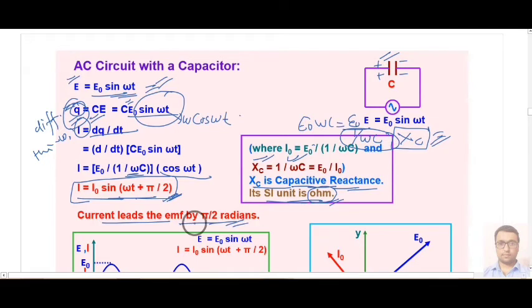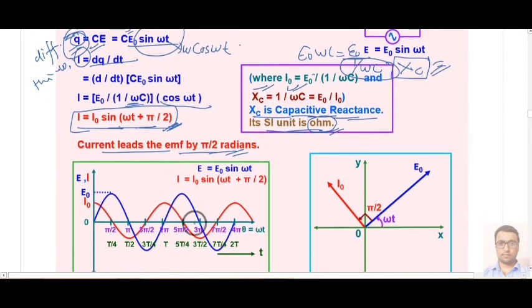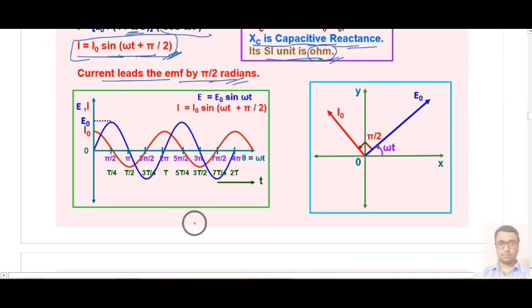radian. If we try to plot a graph of voltage and current, then voltage is given by sin omega t, so the voltage graph is given in this form only, but the current is leading by pi by 2, or 90 degrees. So we will make this graph as a graph of cos theta, because sin (90 plus theta) is basically cos theta.